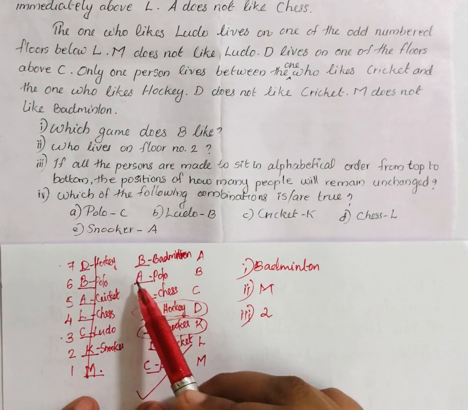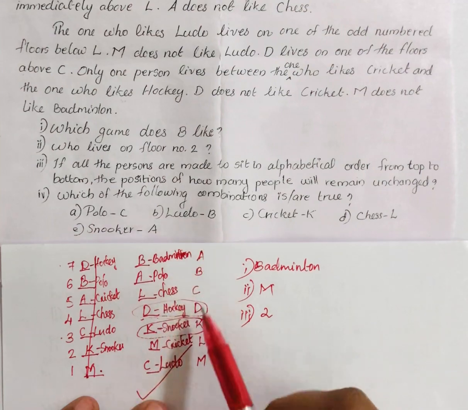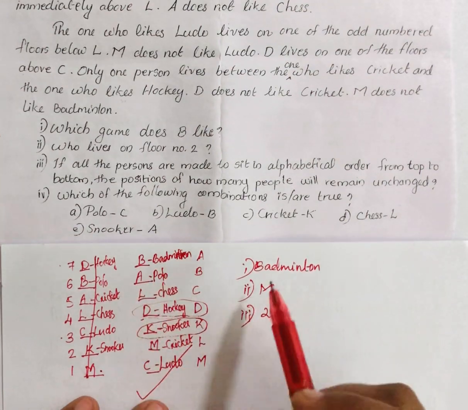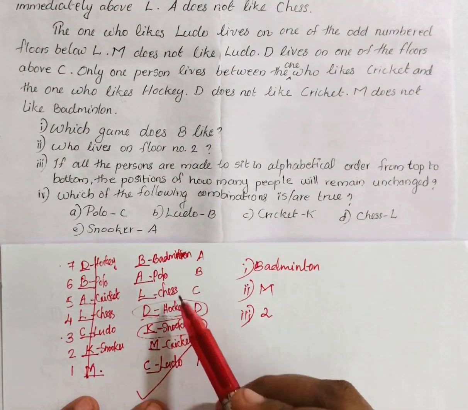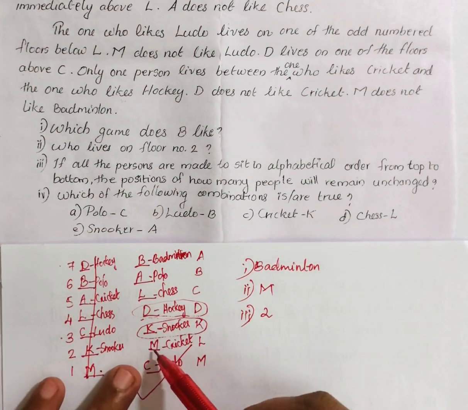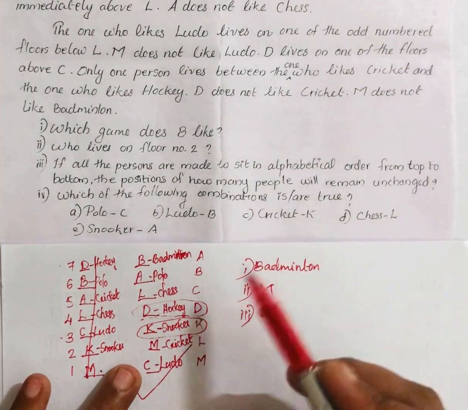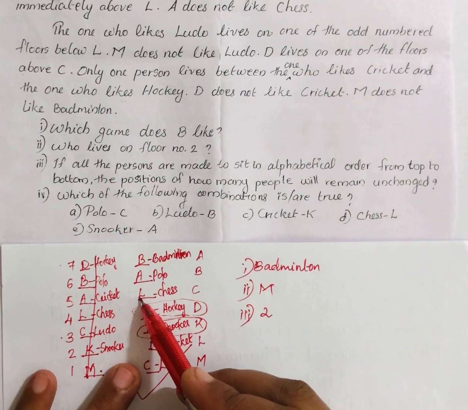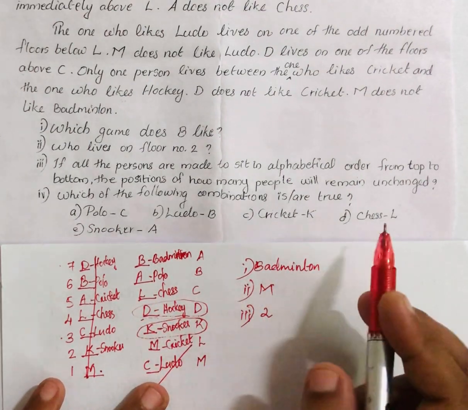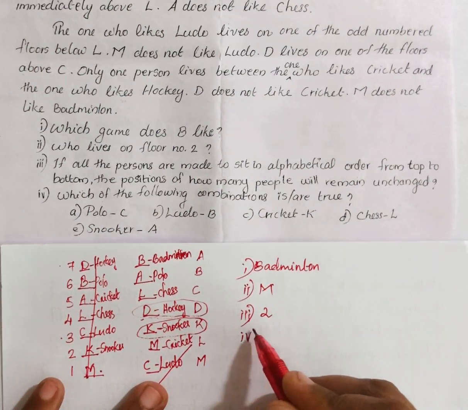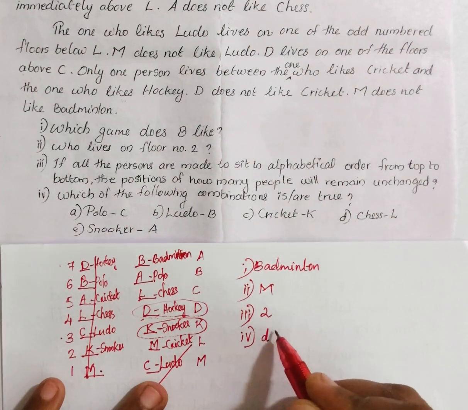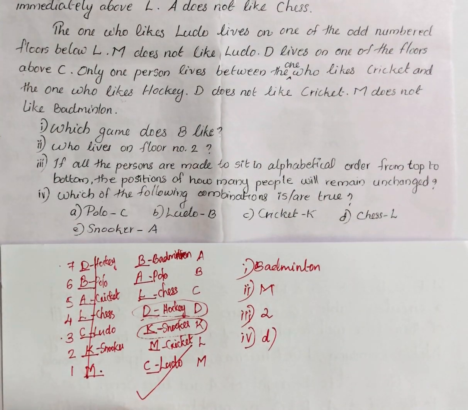Then, which of the following combinations is true? Polo C: Polo is not C. Ludo B: B is not Ludo. Cricket K. Cricket is M. Then chess L: L is chess. That is correct. A snooker is also wrong. So option D, chess L, is the correct answer. Okay, so these are the answers.